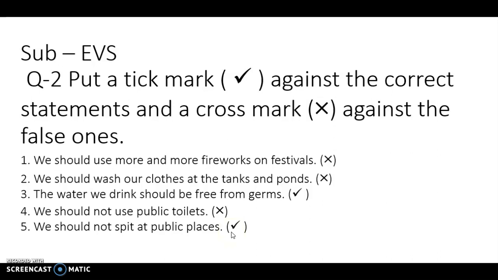Children, question number 2, copy in your English notebook. Continue after question number 1. Thank you, children.